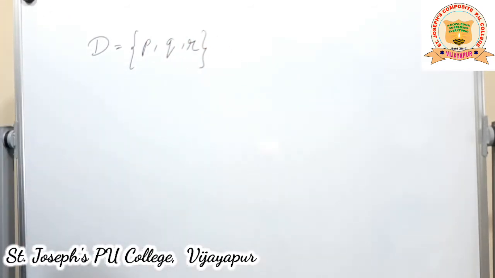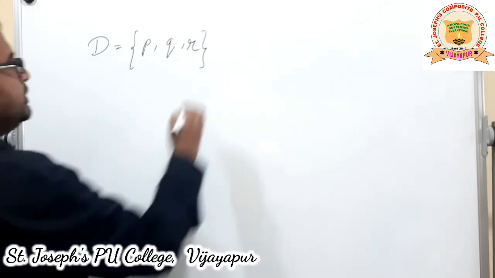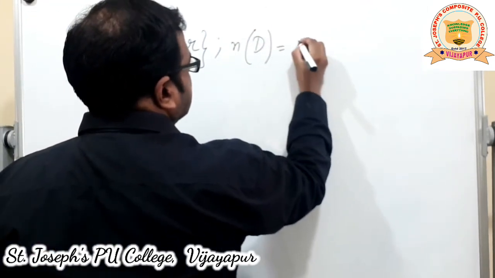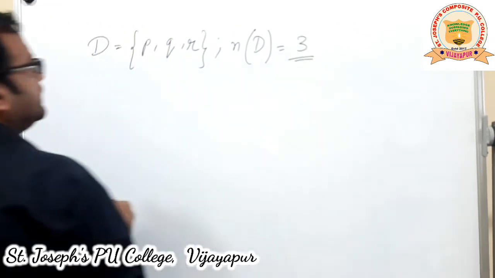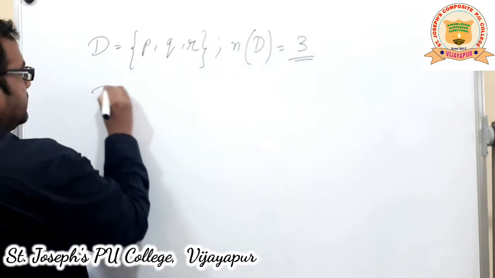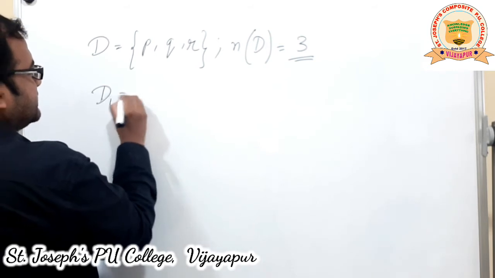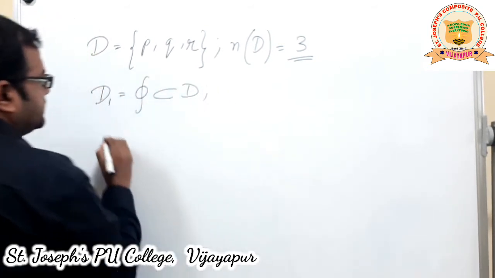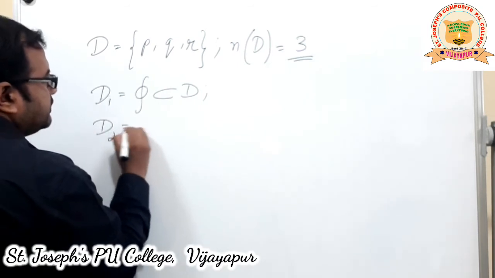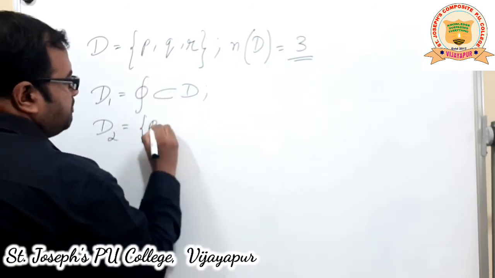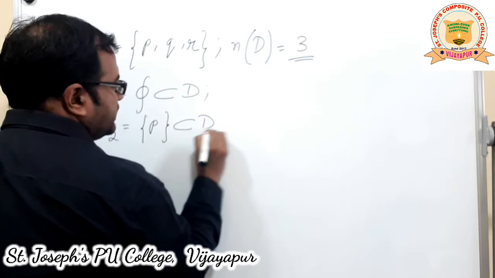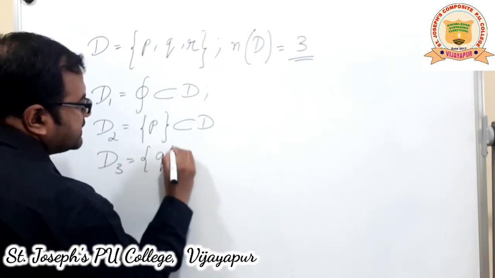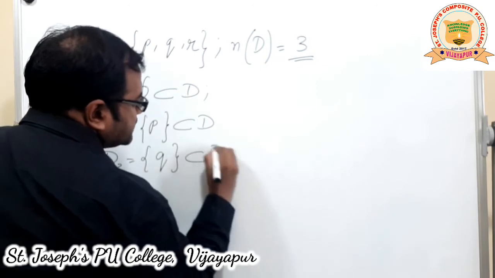I have taken set D, which is equal to {P, Q, R}. So the number of elements in set D is equal to 3. In that case, let us go with the possible subsets. D1 being the null set, as usual, we start with that. D2, singleton sets I'll start: {P}, which is a subset of D. D3 is a singleton set {Q}, which is a subset of D.